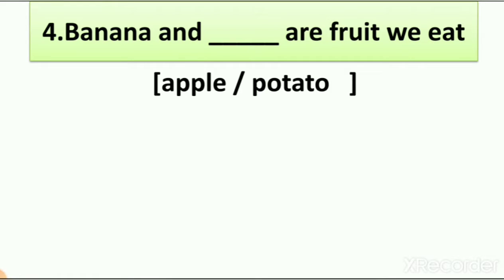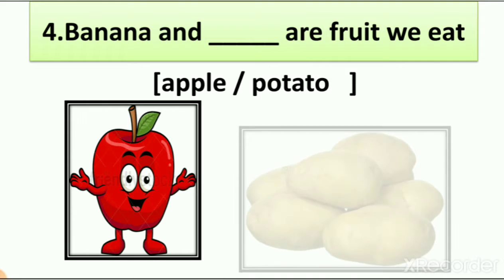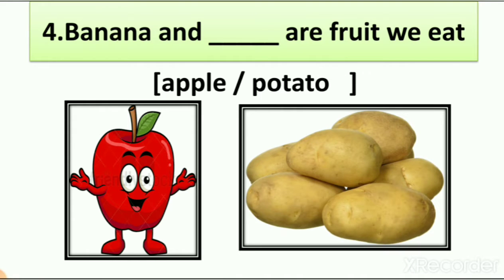Number 4, banana and dash are fruit we eat, apple or potato. So we have 2 options here, apple and potato. Now from this, which is the fruit? Apple or potato? Apple. Right? So banana and apple are fruit we eat. Potato is vegetable we eat.